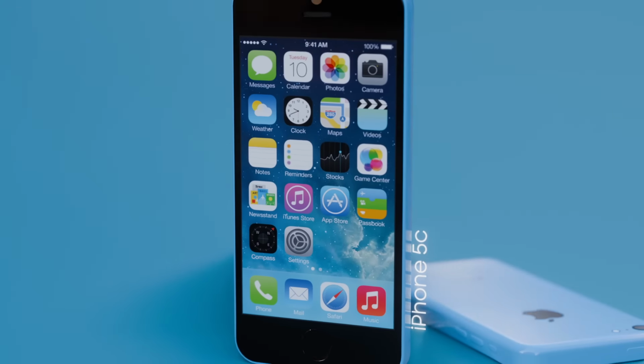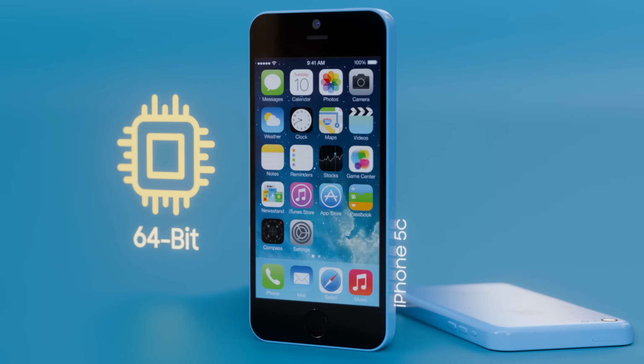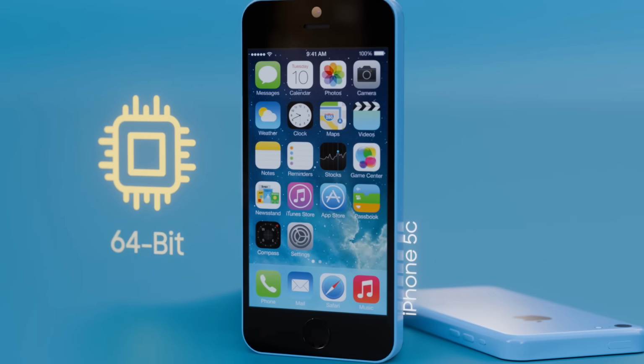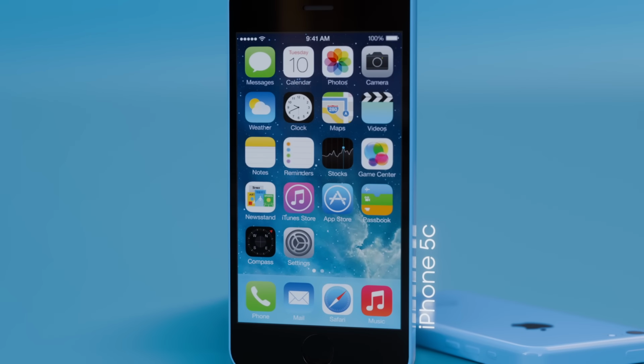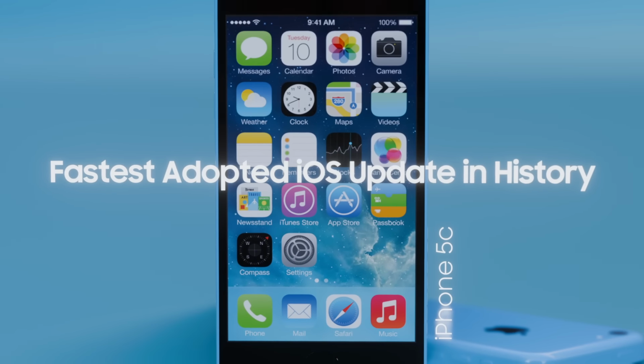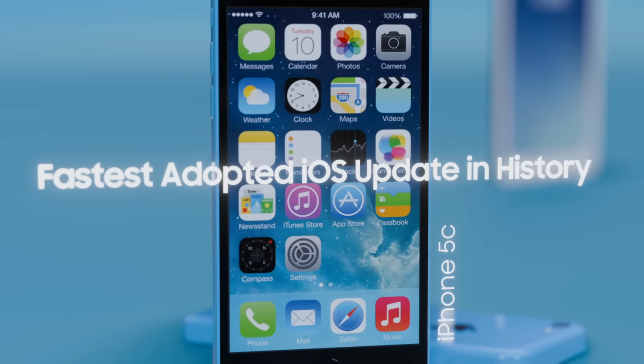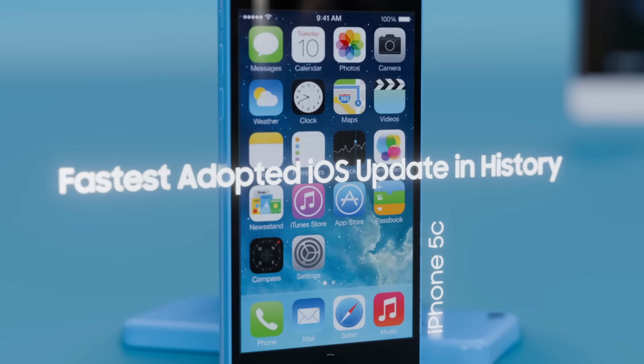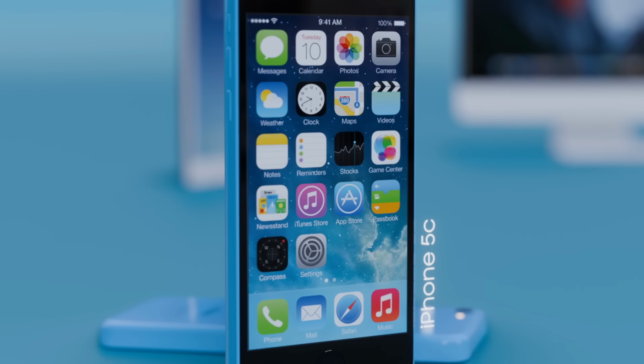iOS 7 was the first to support 64-bit processors, starting with the iPhone 5S. iOS 7 quickly became the fastest adopted iOS update in history, fundamentally transforming the look and feel of Apple's mobile OS.